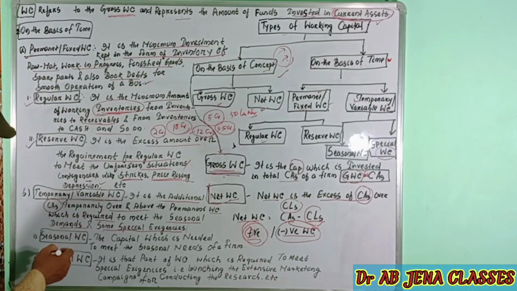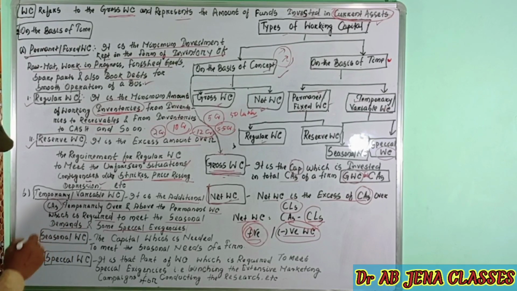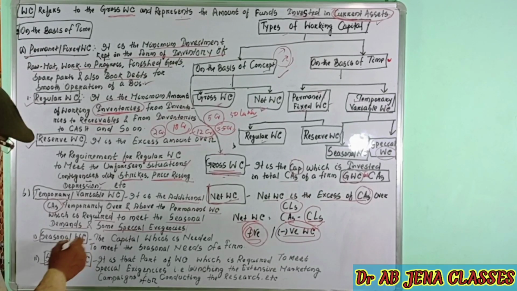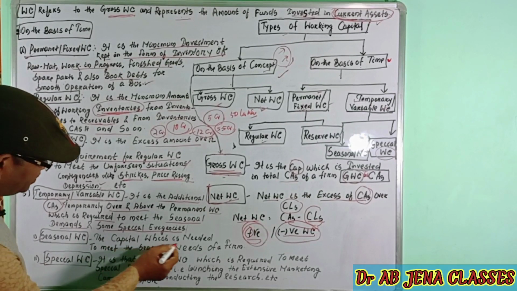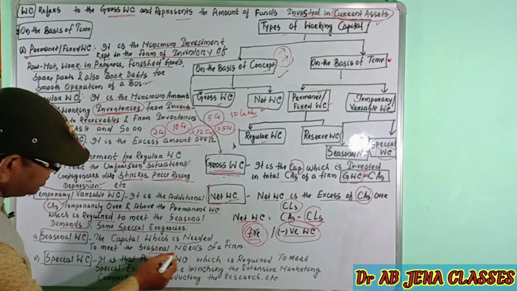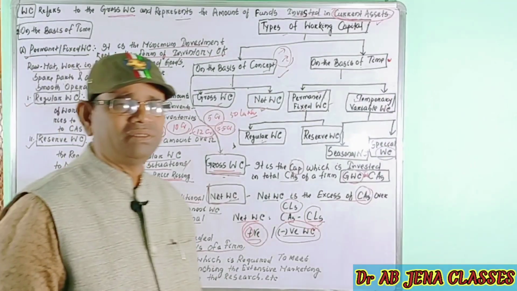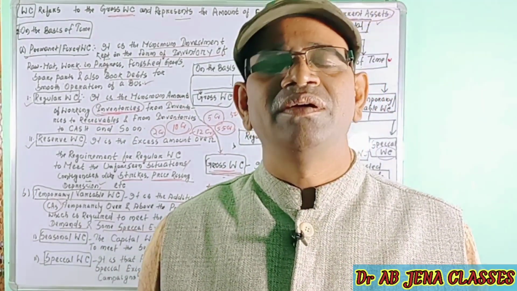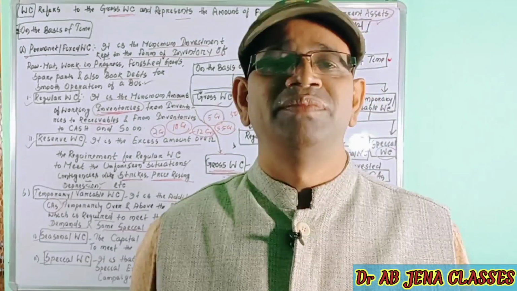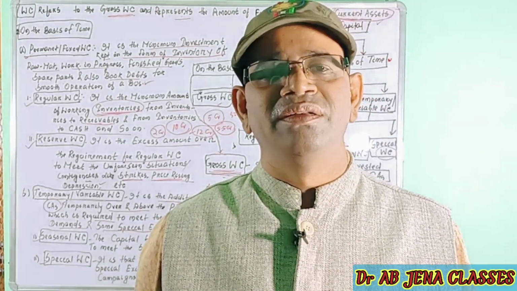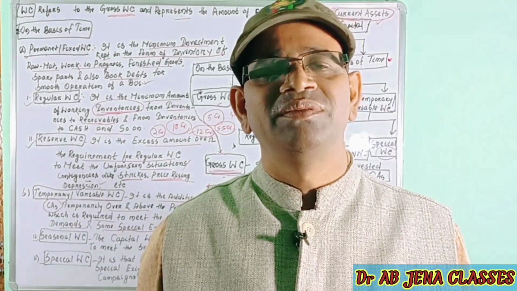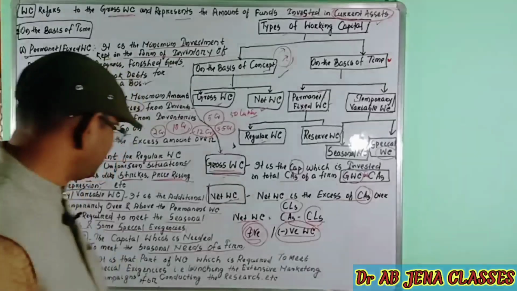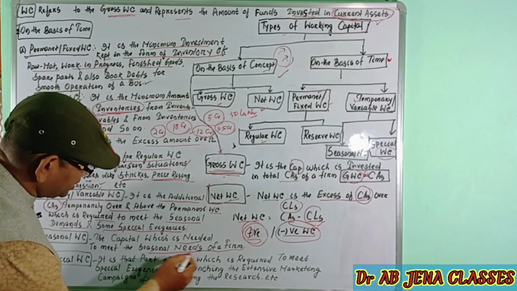The temporary or variable working capital is divided in two parts: first, the seasonal working capital; second, the special working capital. Seasonal working capital, what is this? The capital needed to meet the seasonal needs of a firm, which I have already told you. In the case of summer, in the hot season, the manufacturing companies of AC, fan, cooler will definitely need more working capital to meet the seasonal needs of the firm.